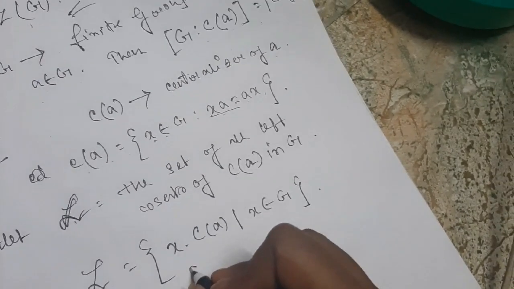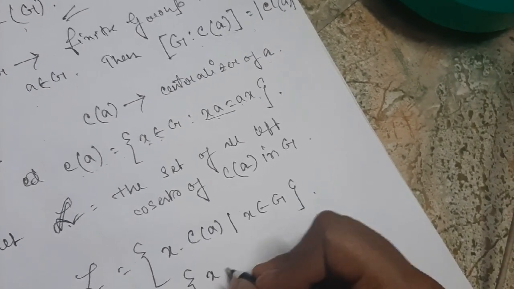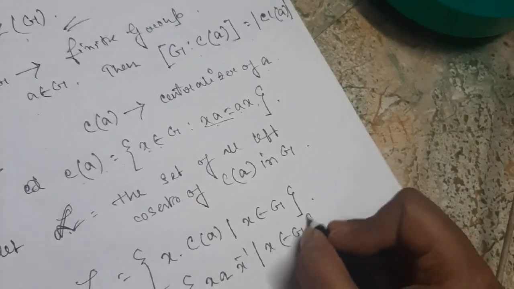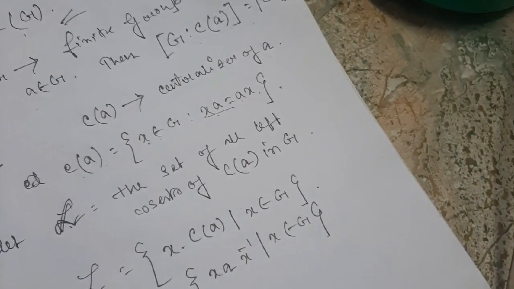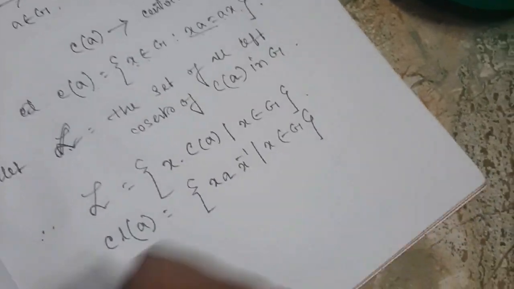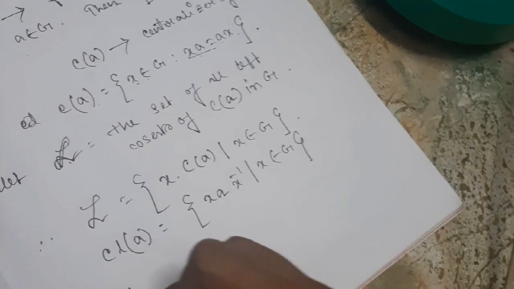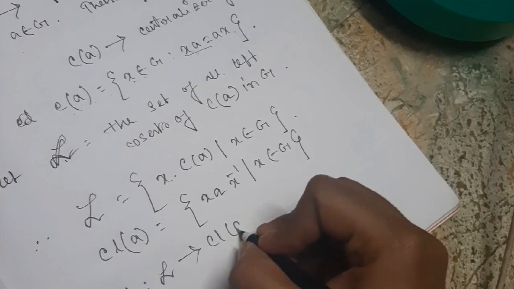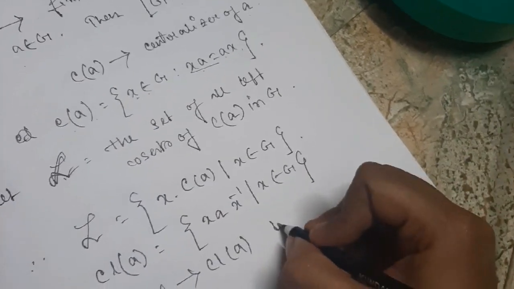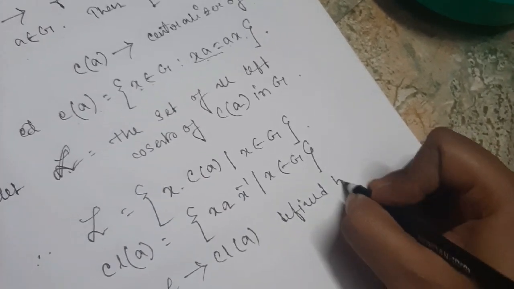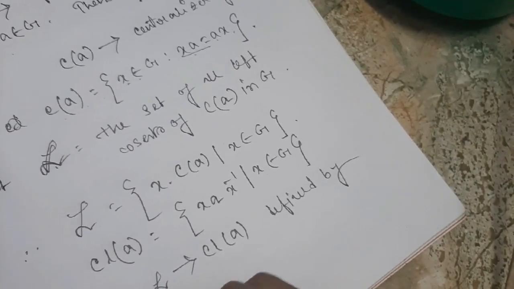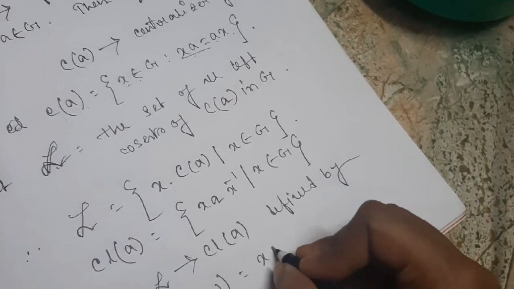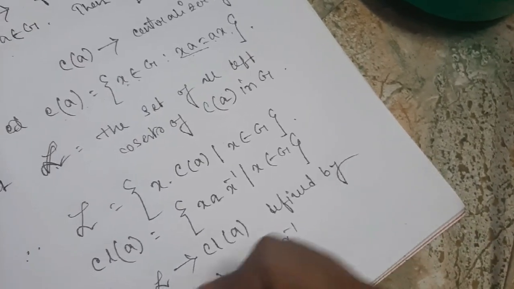Class A is equal to the collection of X A X inverse, where X belongs to G. That means all the conjugates of the element A. Now let us define a mapping. Let F from script L to cl(A), the class of A, be defined by F of X C(A) equal to X A X inverse.